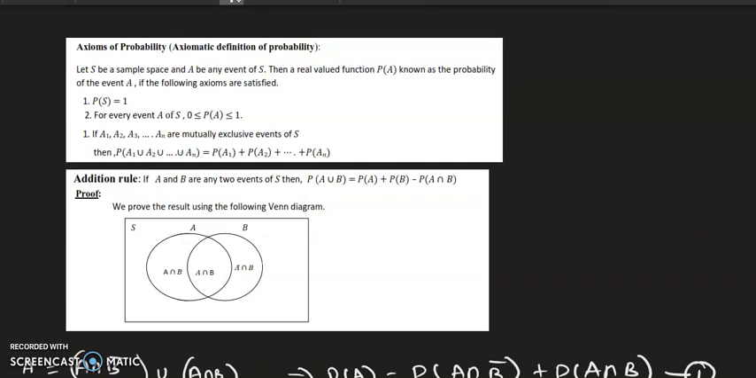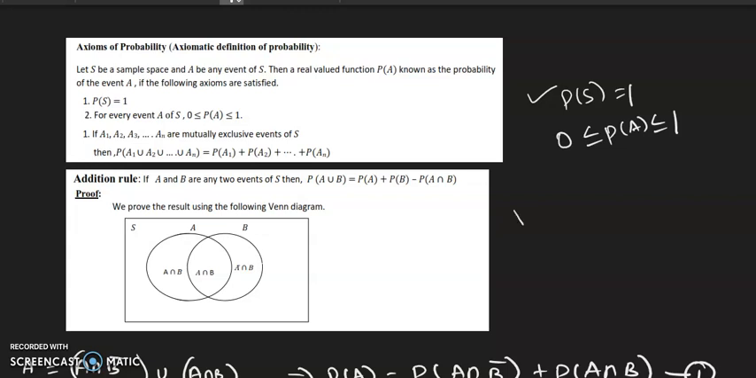And these are the axioms of probability. The first one is probability of a sure event is 1. And for every event, the probability lies between 0 and 1. And finally, for mutually exclusive events, P of A1 union A2 union and so on up to AN is equal to P of A1 plus P of A2 plus and so on, P of AN. I can write like this if the events are mutually exclusive. Just now we saw what we mean by mutually exclusive event.